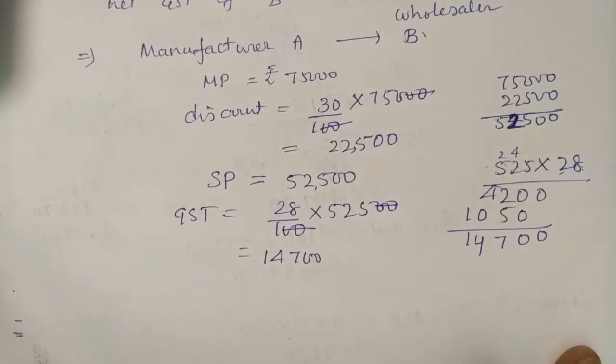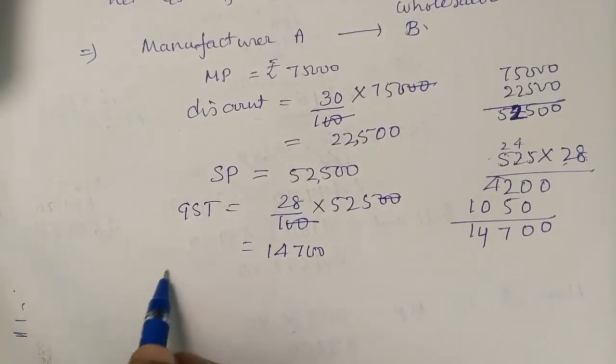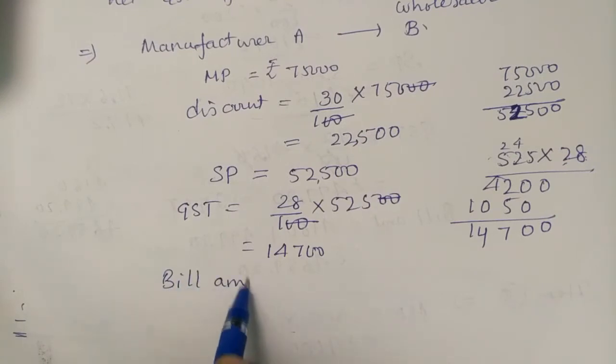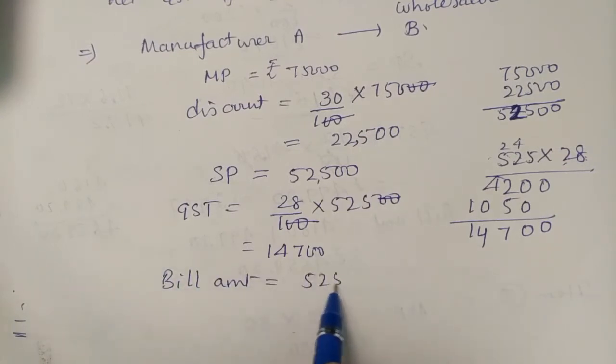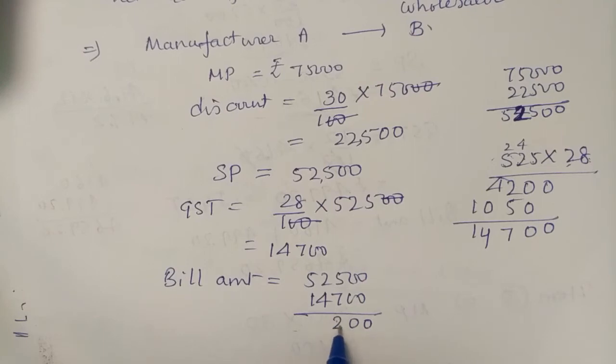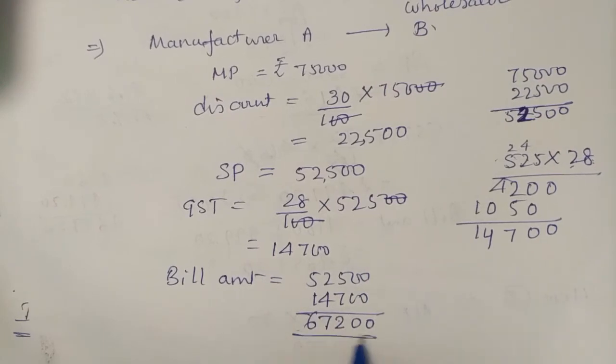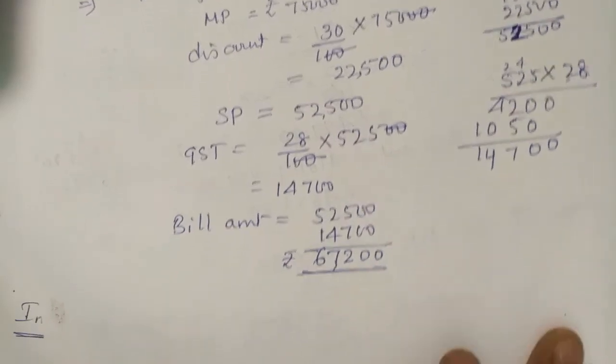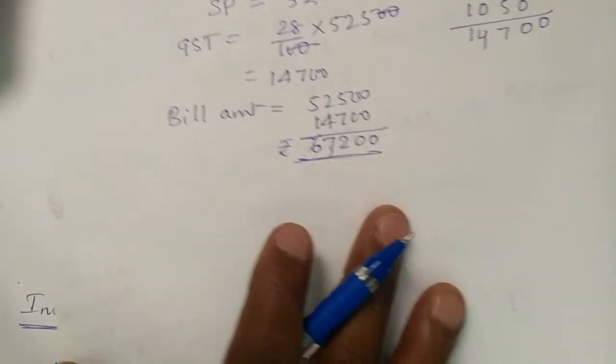GST is 14,700. Therefore bill amount. Now we go for bill amount. Bill amount is 52,500 we are buying for, 14,700 extra GST. Totally how much? It is 67,200. This is the bill amount from A to B. So one calculation is over.